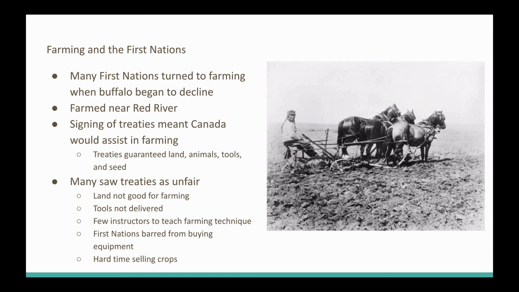The First Nations faced racism, and they were barred from buying equipment. And at the same time, because of that, they had a hard time selling their crops as well. So even if you were able to farm and have successful crops, people would not buy from you.